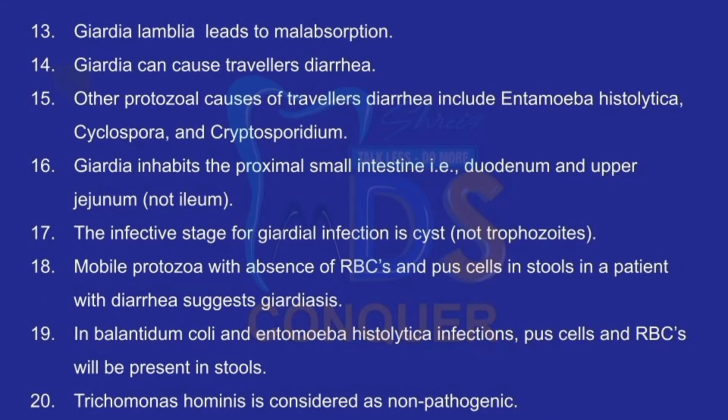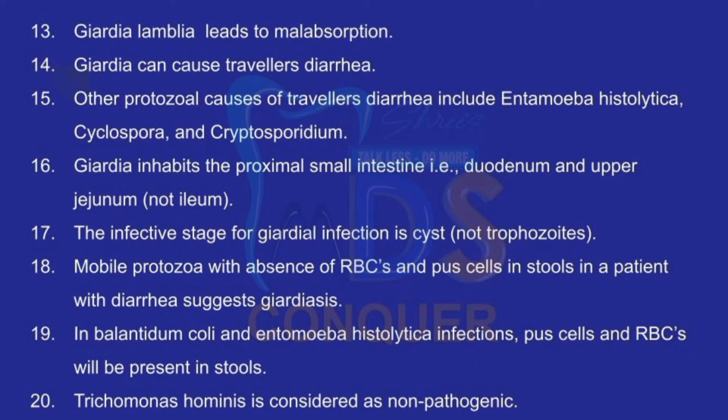Point number 13. Giardia lamblia leads to malabsorption. It can cause traveler's diarrhea. Other protozoal causes of traveler's diarrhea include Entamoeba histolytica, Cyclospora and Cryptosporidium. Giardia inhabits the proximal small intestine, that is duodenum and upper jejunum, but not the ileum. The infective stage for giardial infection is cyst, but not the trophozoite.